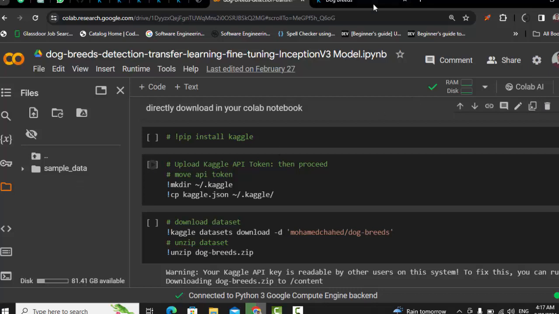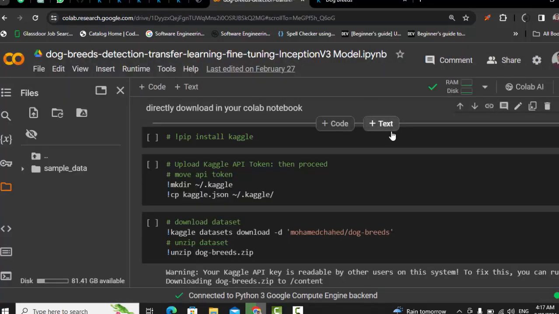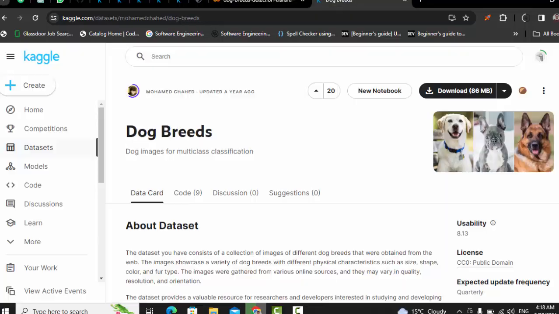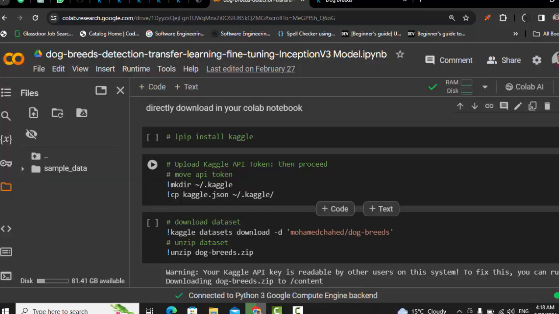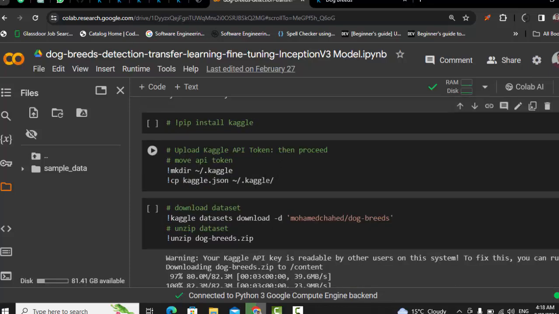Now before implementing Keras and all the code and running the model, we need to bring the data right here. Either you can download the data directly from here and upload it to your drive, and from your drive load the data here. But this will take a lot of time. So we can directly download this data from the Kaggle account into our Colab notebook. For that I have a few built-in lines of code.